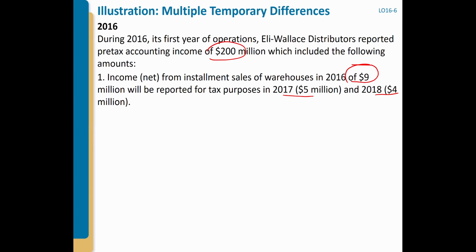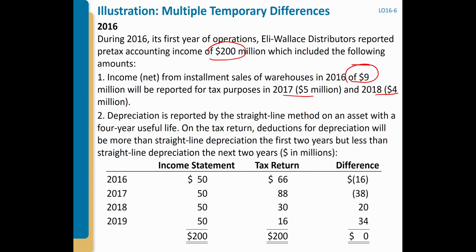Second difference is the depreciation. Depreciation is reported by the straight-line method on an asset with a 4-year useful life.